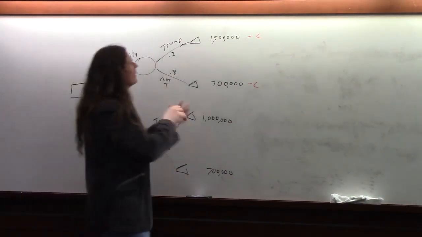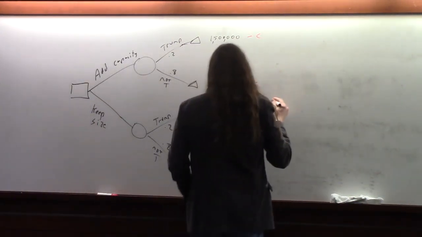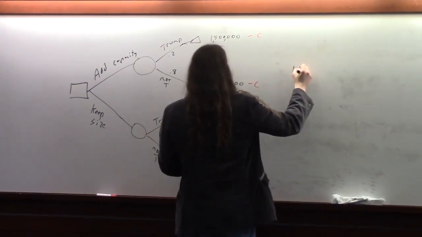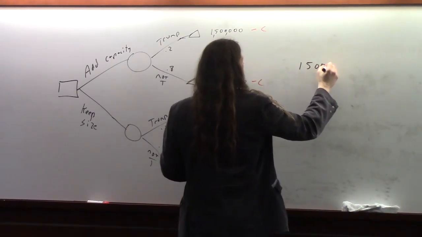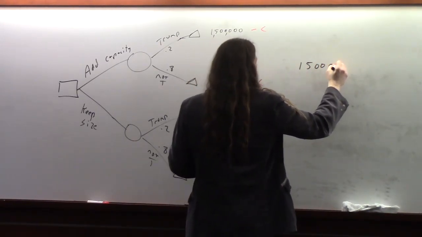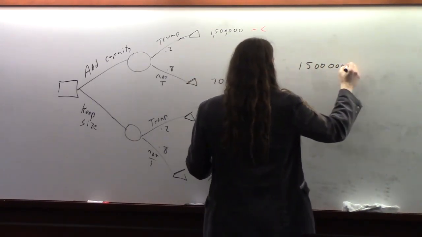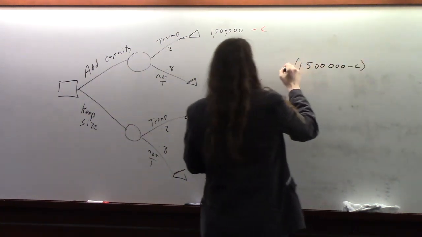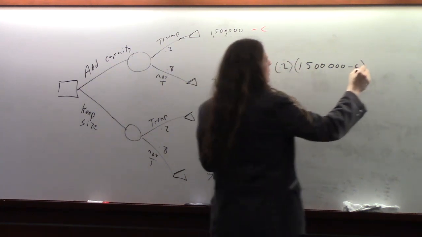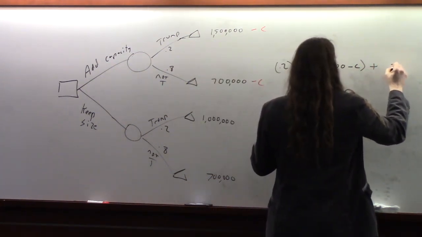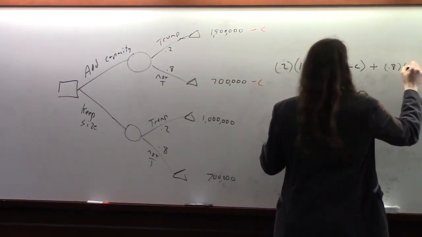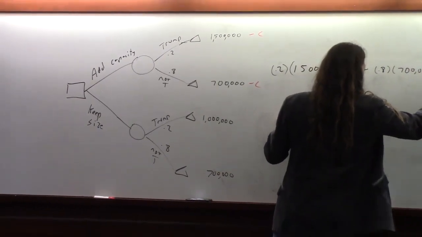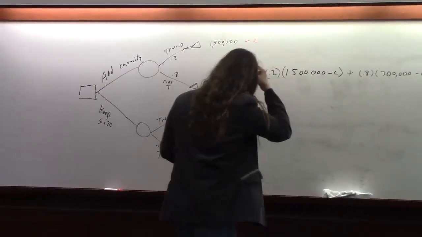Okay, so the expected value here is 1,500,000 minus C, and you have a 20% chance of getting that, plus an 80% chance of getting 700,000 minus the cost of the capacity. So that's what you expect to get there.